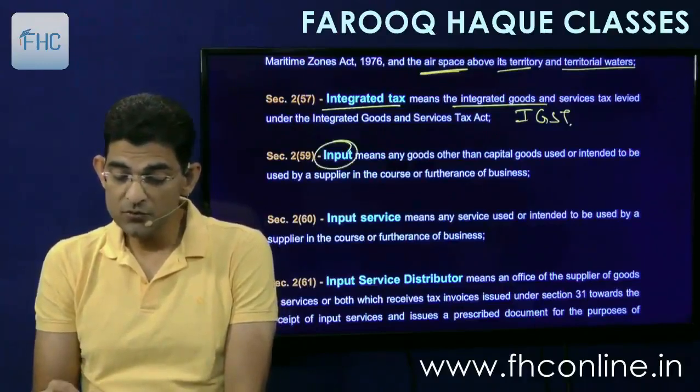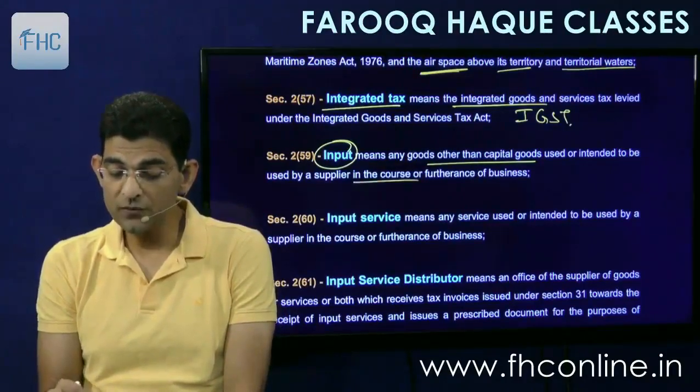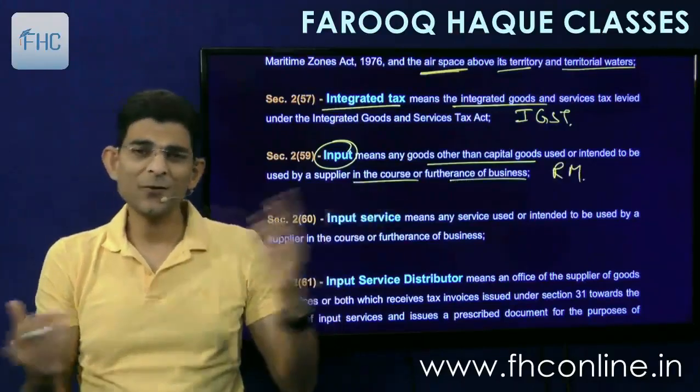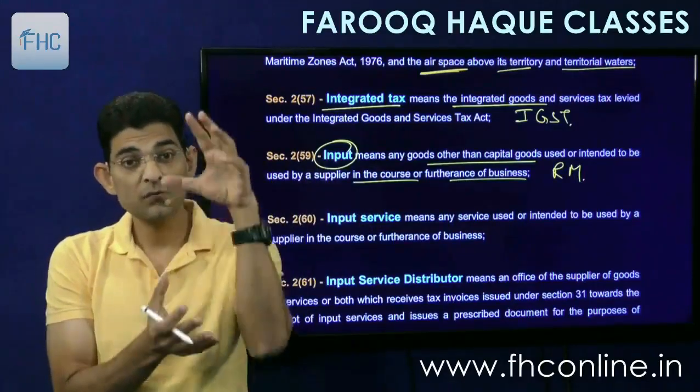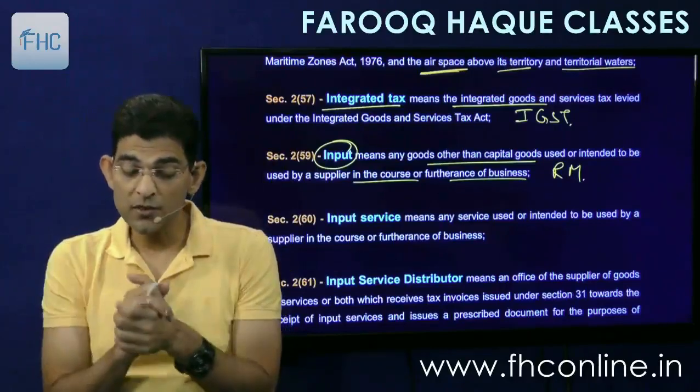Then input. Input means any goods other than capital goods used or intended to be used by the supplier in the course or furtherance of business. Basically, the raw materials are called inputs. Anything which is not capital goods and which is used for the purpose of making your outward supply is called inputs.